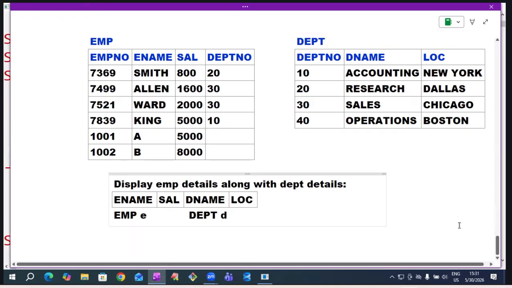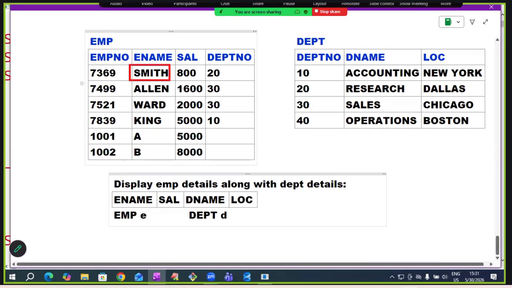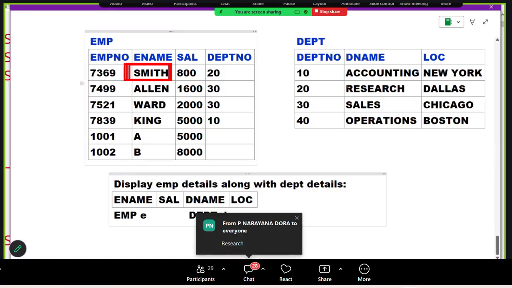Now you tell me. This Smith working in which department? What is his department name? Research. How are you telling? Based on the department number.